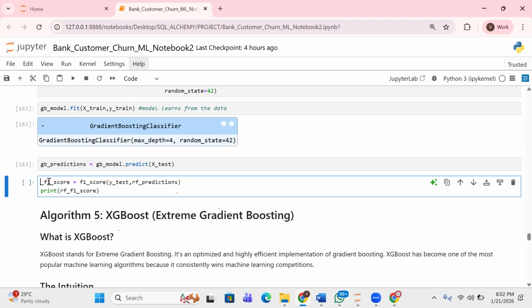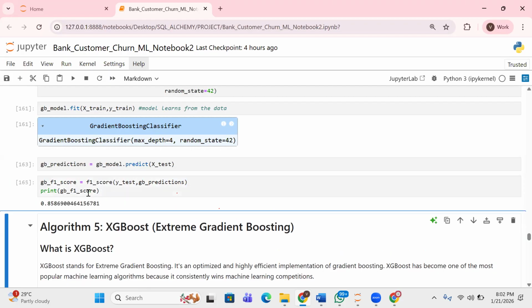Okay, so we're just gonna change this to GB, right? We also change this to GB predictions, right? Then yeah, to GB. Okay. Then we get to run this. So you can see this one now, the F1 score is 0.85.